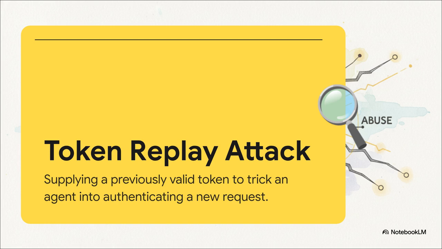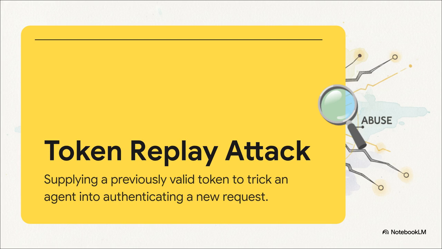Now, legitimate systems enforce expiry times, scope bindings, and single-use constraints. But if an AI agent is simply processing that token as conversational text, it often totally lacks the underlying infrastructure connection to validate those properties. It sees a token that looks mathematically correct and just authenticates the new request. It doesn't inherently know how to check the expiry on its own unless you strictly architect it to do so at the system level.